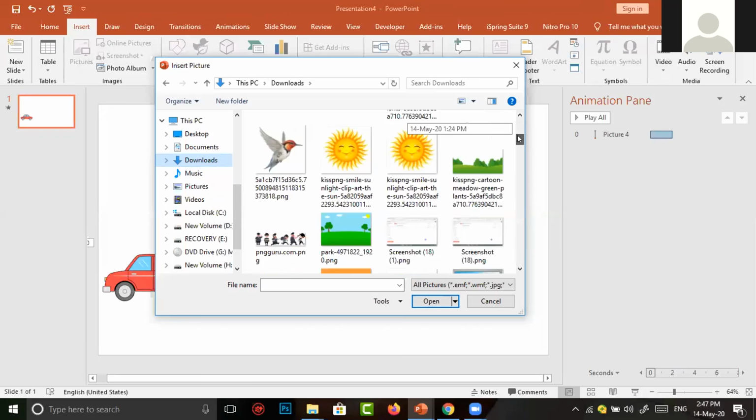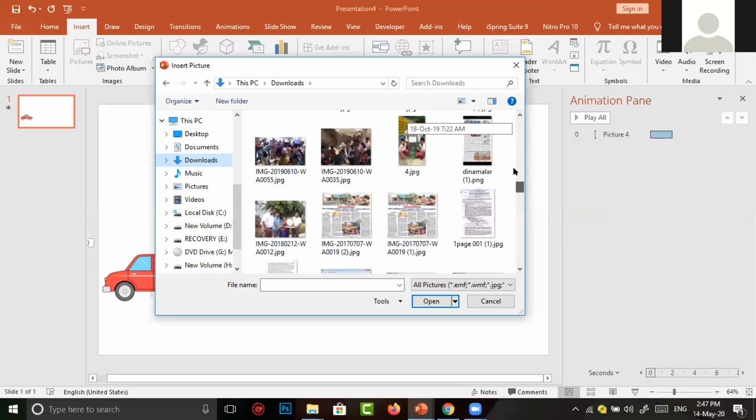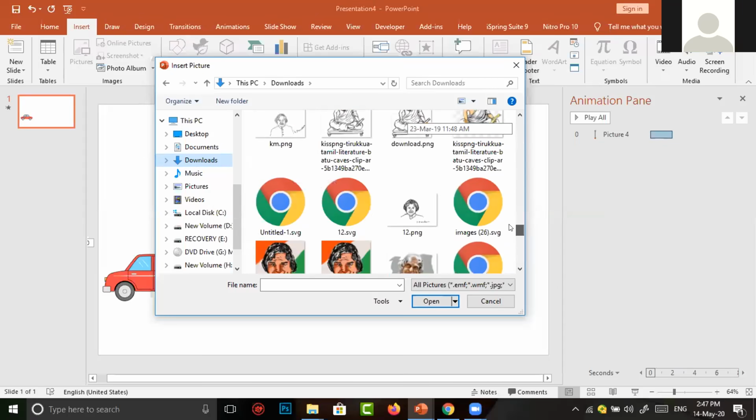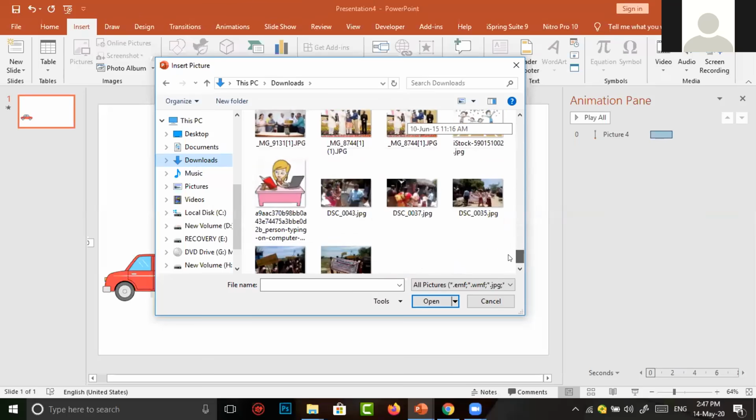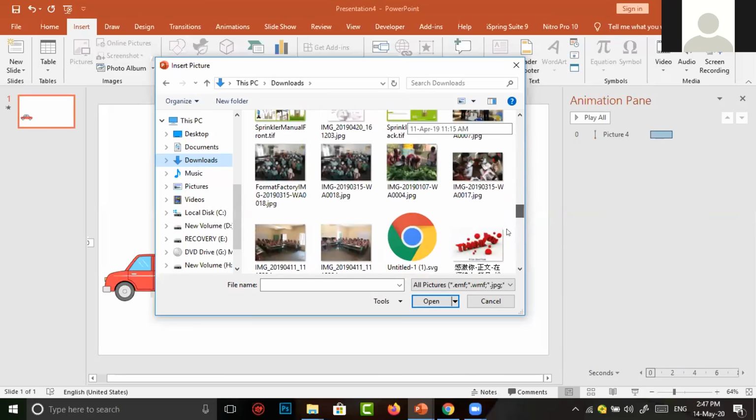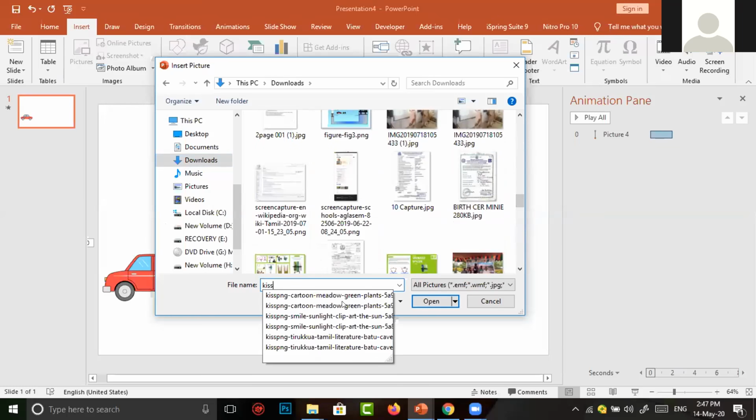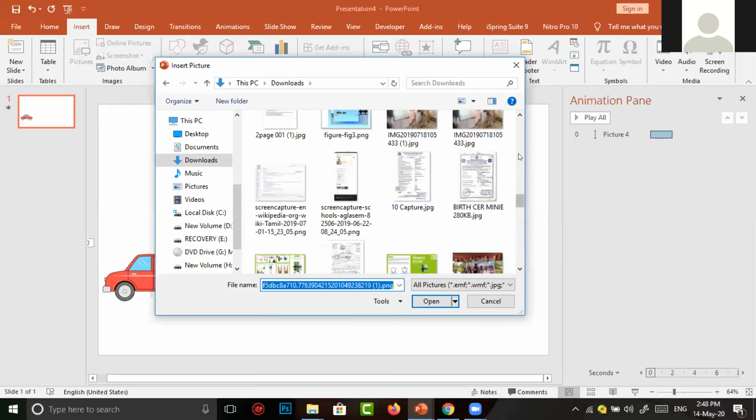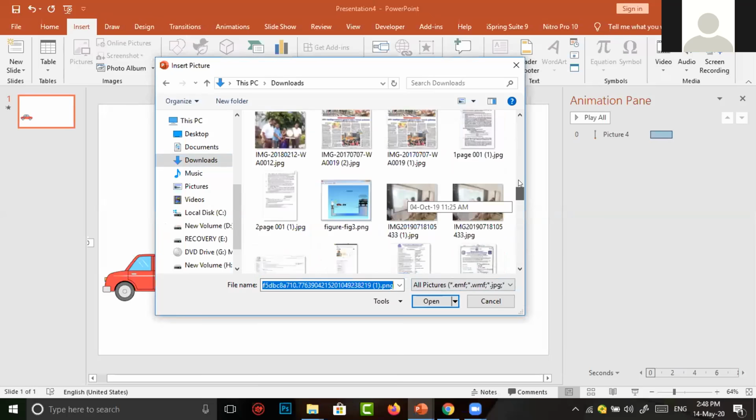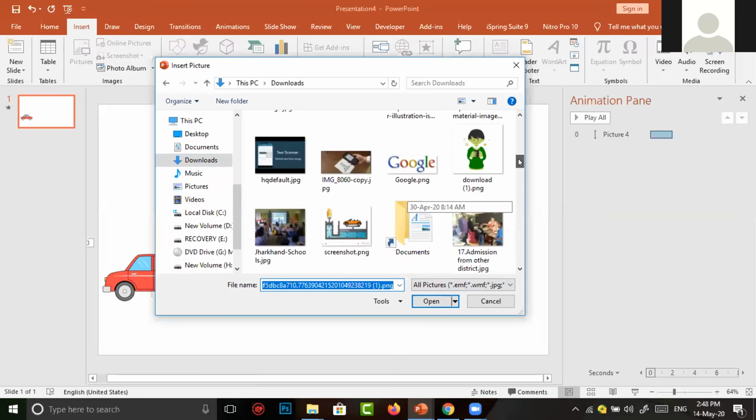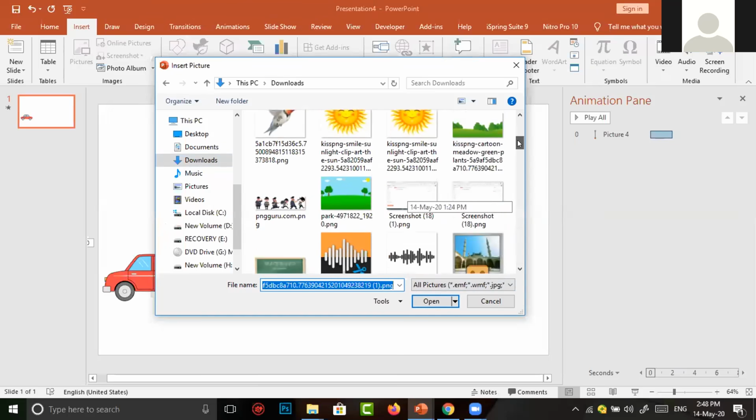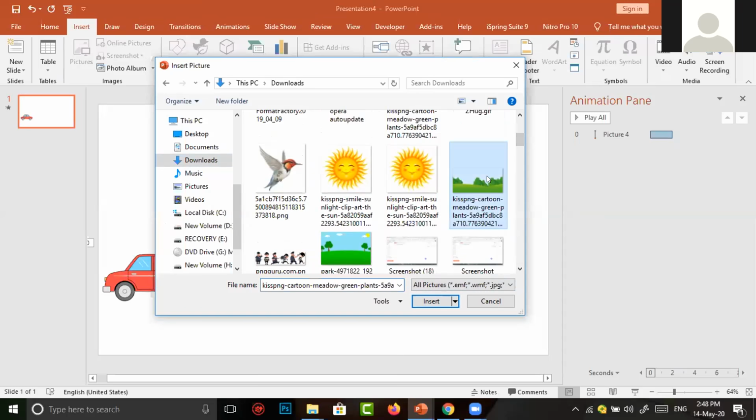So I click on Downloads on the left column. Here is the image. I select the image and just click on Insert.